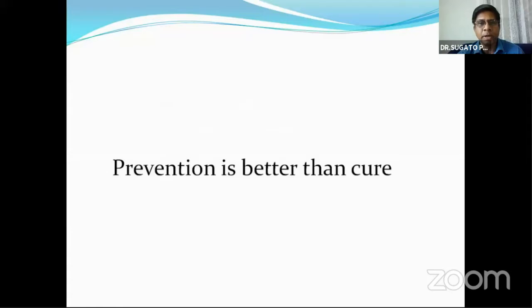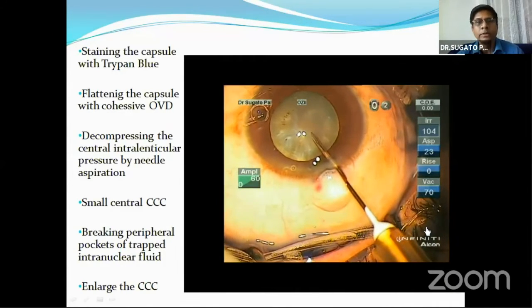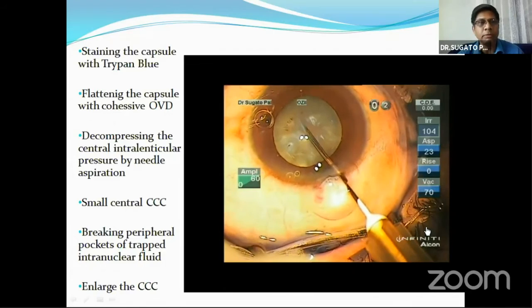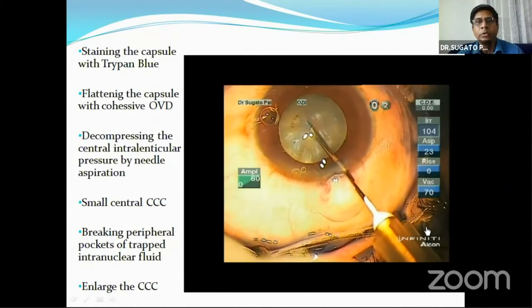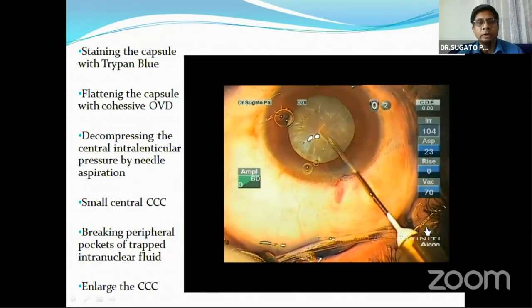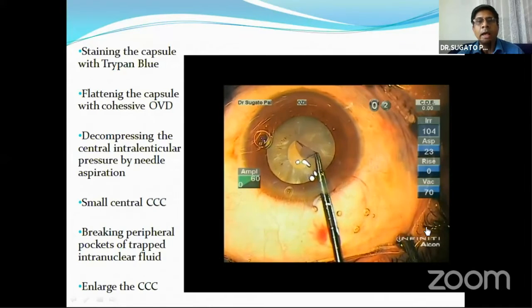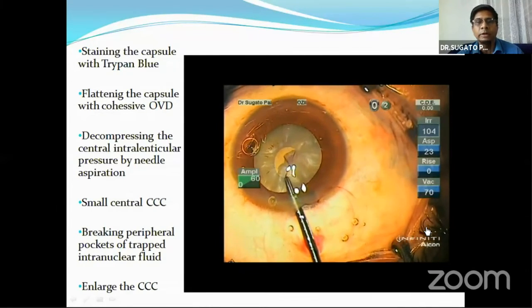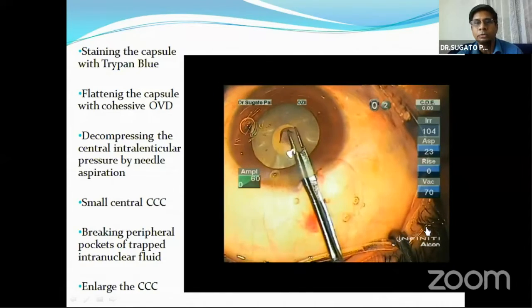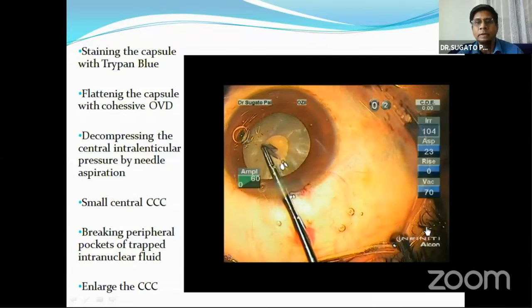Now, we know prevention is better than cure. I know that Dr. Nag has already illustrated very well how to do a rhexis, but I will also show my way of doing the rhexis, where staining of the capsule, as he has mentioned, is very important, then flattening of the capsule with cohesive OVD, and then decompressing the central internuclear pressure by needle aspiration as shown by Dr. Nag. Then I do a small central CCC, because there are loculi of fluid in the periphery, so I don't try to do a big CCC in the beginning.